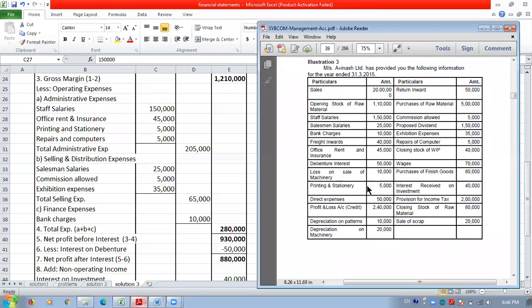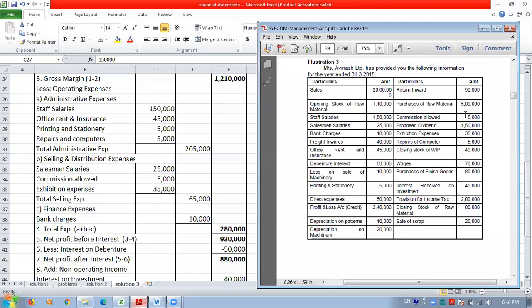The next item is salesman salary 25,000. So it is a sales expenditure, shown under the head selling and distribution expenses.